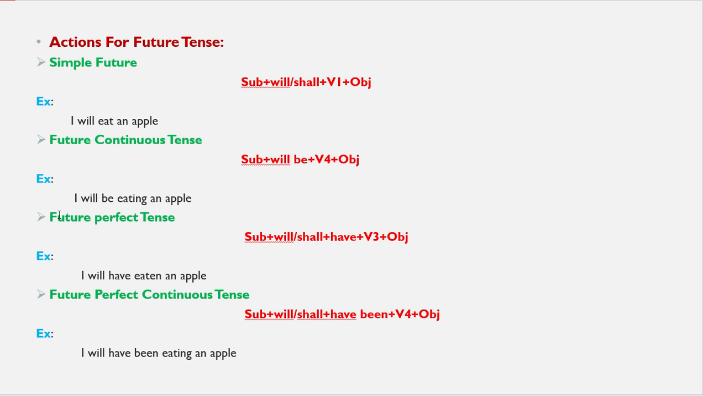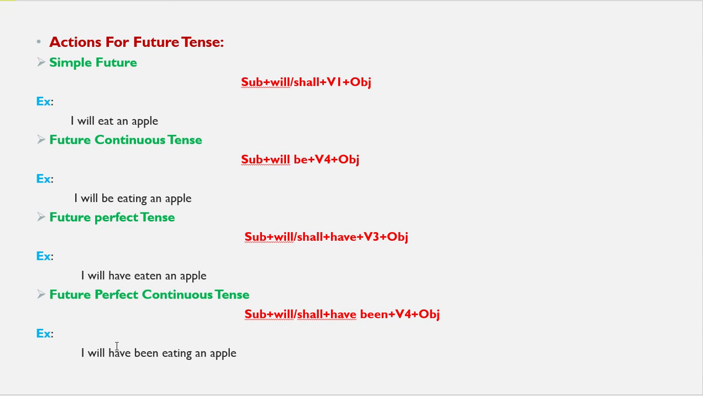Now future perfect tense. What is future perfect tense? An action begins in the future and is completed at a certain time in the future. That means I will start one action tomorrow morning, and at this time it will be completed. That is called future perfect tense.